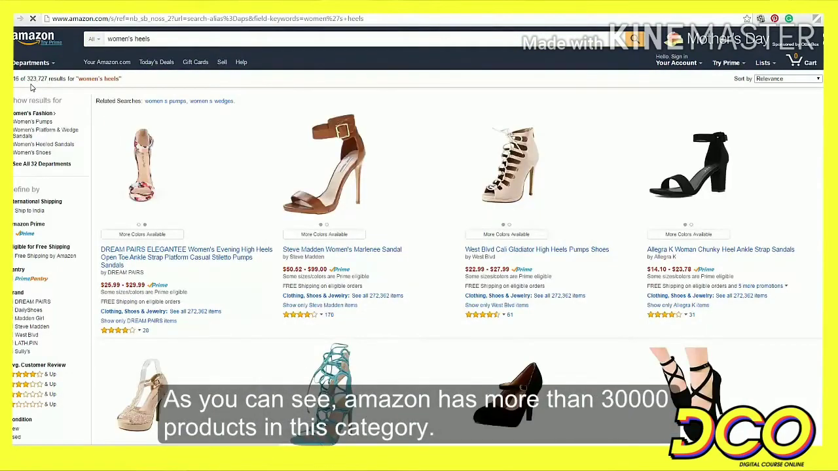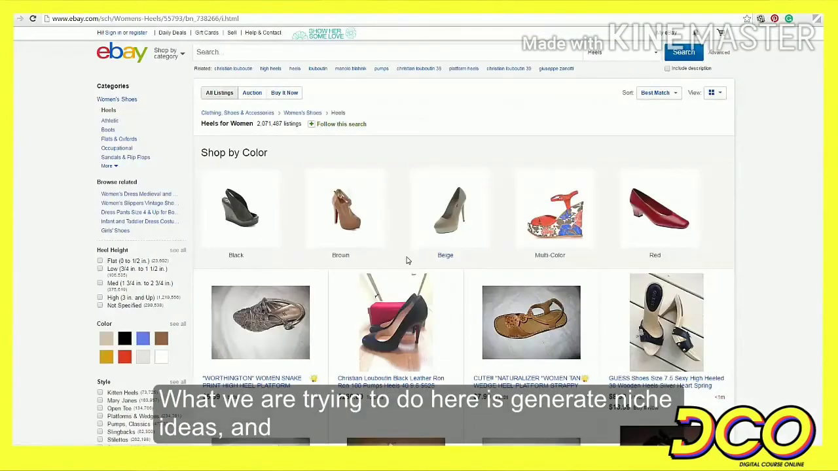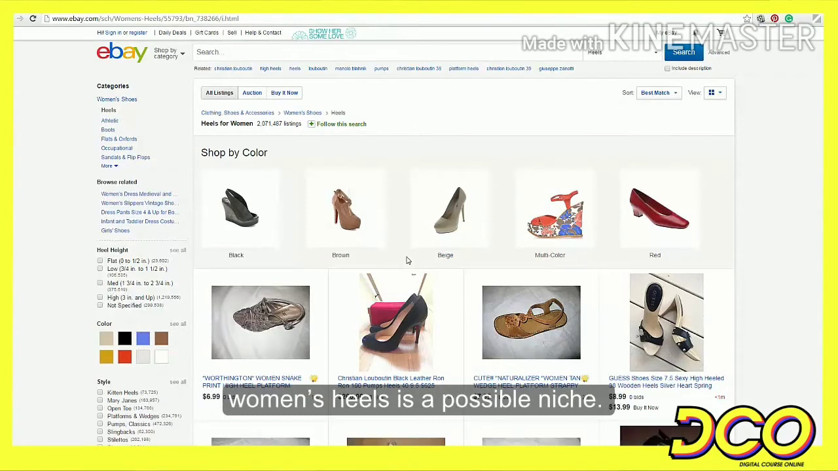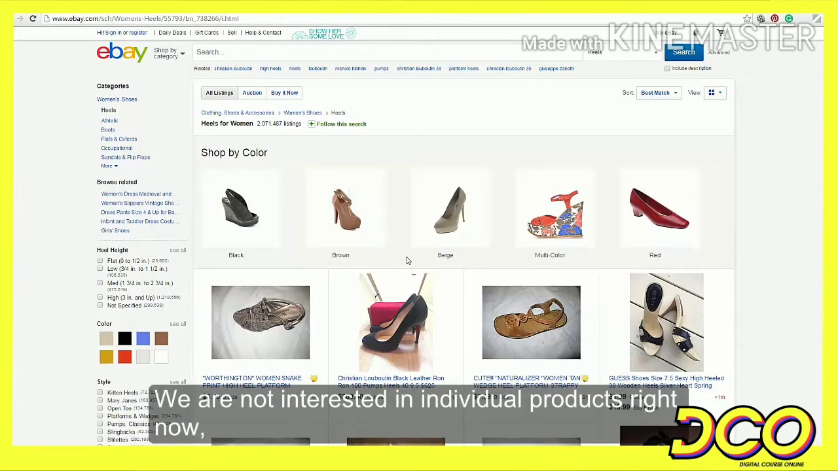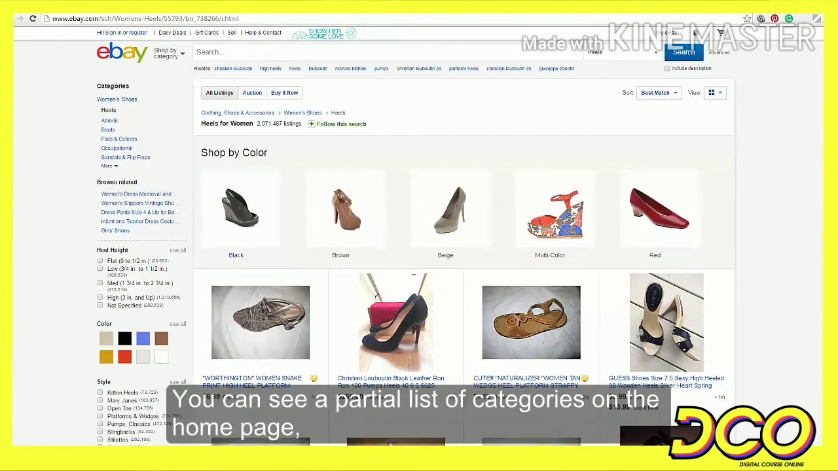As you can see, Amazon has more than 300,000 products in this category. What we are trying to do here is generate niche ideas and women's heels is a possible niche. We are not interested in individual products right now. That will come later. Similarly, Alibaba.com can be a great source of niche ideas.